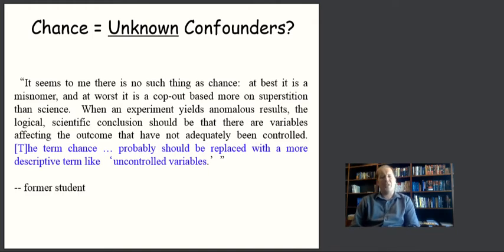I'm not going to quibble with this. This is sort of a philosophical view of how one looks at the world. And some people might say these are unknown confounders. Others might say there is a randomness to the universe that in fact is beyond explanation, and it's not simply confounders, but chance itself, that the universe perhaps rests on a pair of dice.